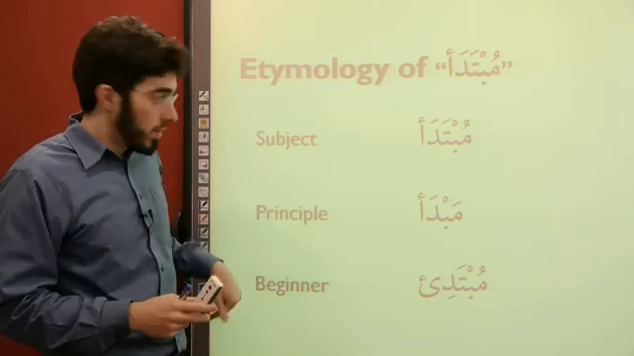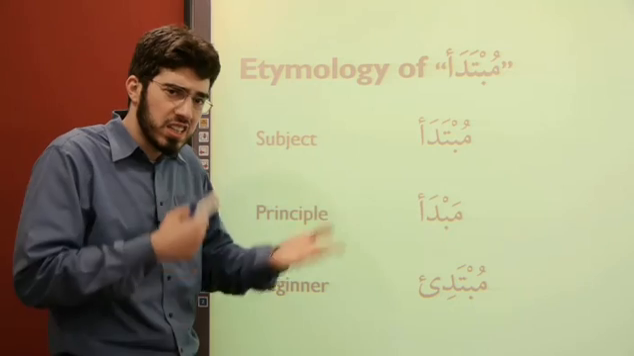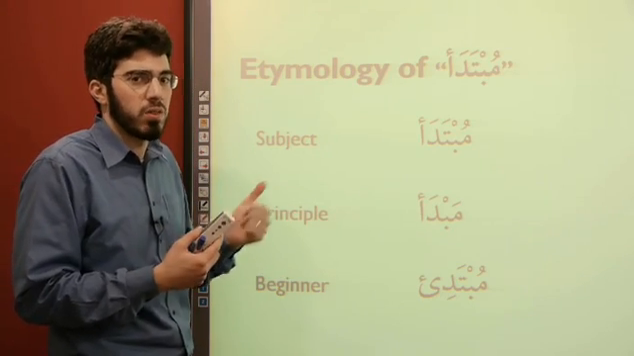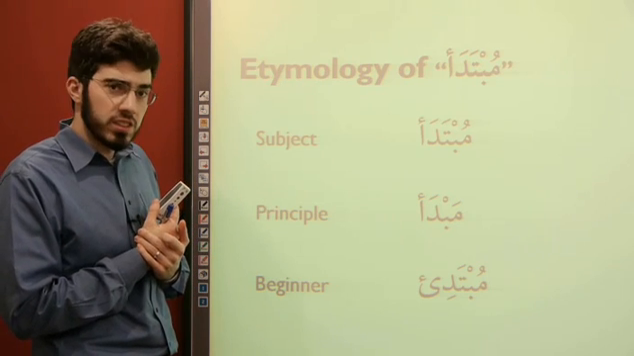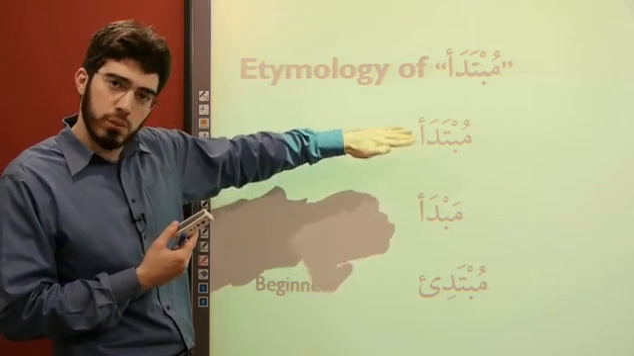So what do these have in common? Well, they have the ba, the dal, and the hamza, but what does the common connection seem to be? What does ba, dal, hamza indicate? Look at these words and see if you can figure it out. It's a little tough. If we neglect the word subject for now, we get somewhere.